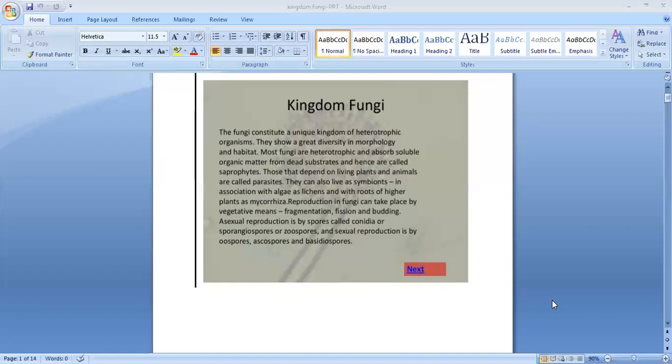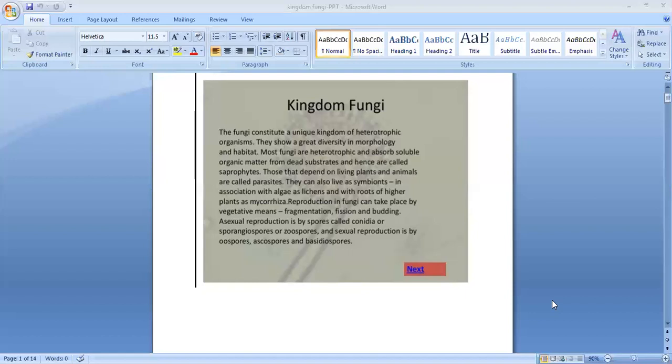Clear? Then the kingdom fungi is divided into 4 classes based on a few characters. Which are the characters? One is morphology of mycelium. I told you what is meant by mycelium: the hyphae branch and form a network-like pattern, that is called mycelium.